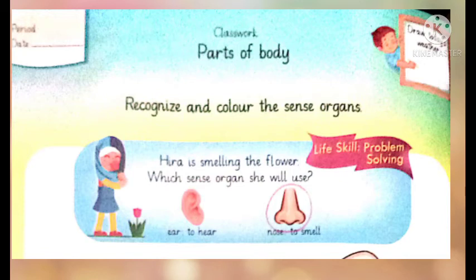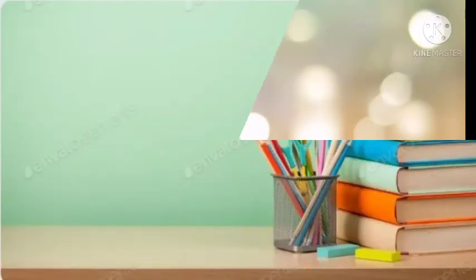Yes, what can we do with our ear? Ear is the organ for hearing. We can hear with our ear, but we cannot smell with our ear. So, nose can be used for smelling. So, which organ will she use to smell? Hira will use nose to smell the flower. So, you will circle nose because nose will be used for smelling. You can smell things with the help of your nose.